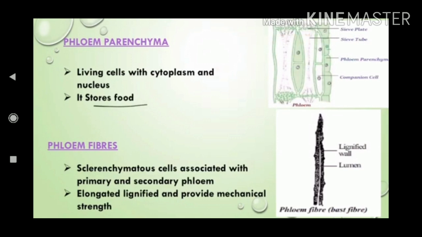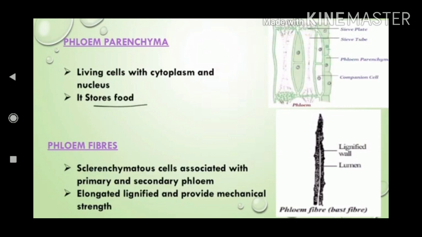The phloem parenchyma is the only living tissue. Here also the function of this tissue is to store food. The phloem parenchyma cells are thin and made up of cellulose. Next, the fourth element is phloem fibre. The phloem fibre is made up of dead tissue. Its function is to give strength and support to the tissue.